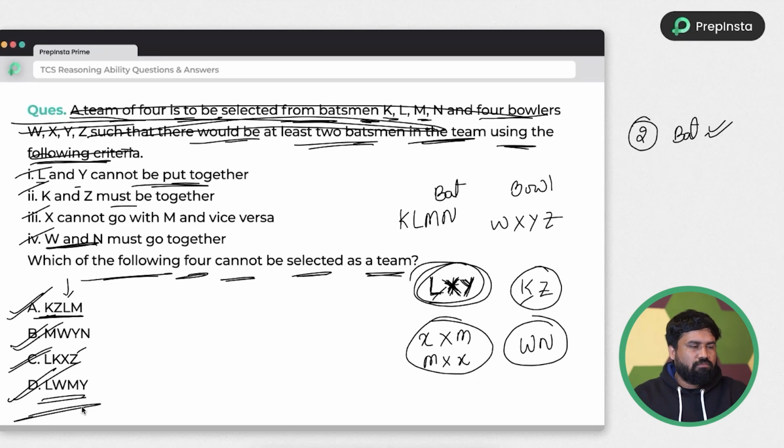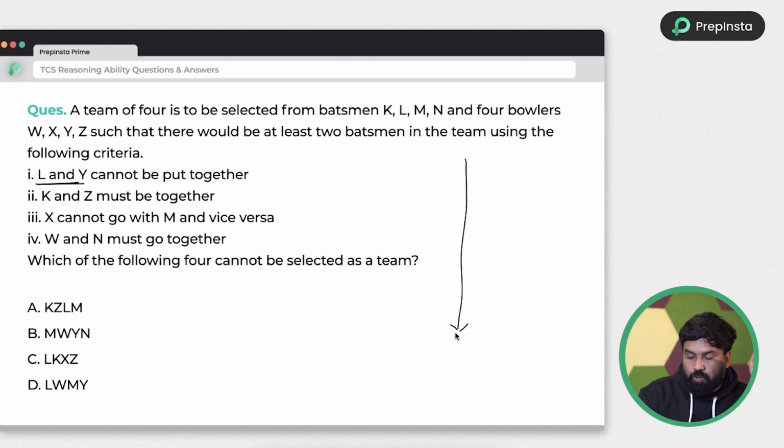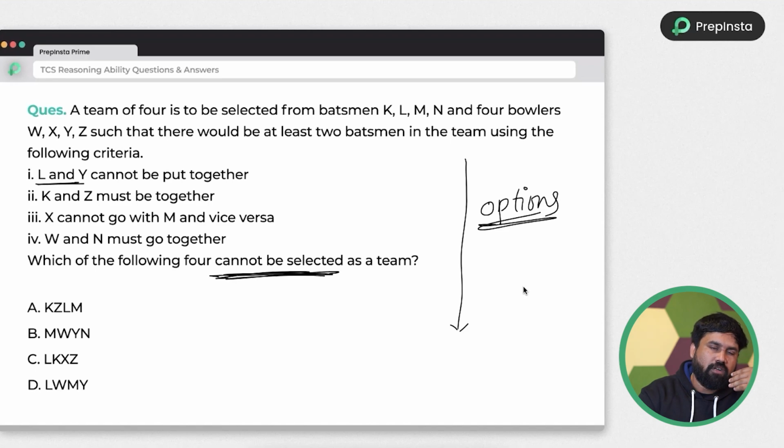Simple. So data may be huge, but the solution is very easy. Whenever we are doing this type of problems, I'll always suggest my students, whenever you have conditions, rather than doing this type of procedure, which is nothing but can be selected, cannot be selected, always go through options for this type of problems.